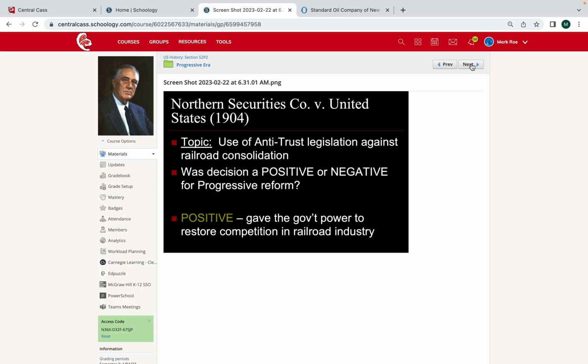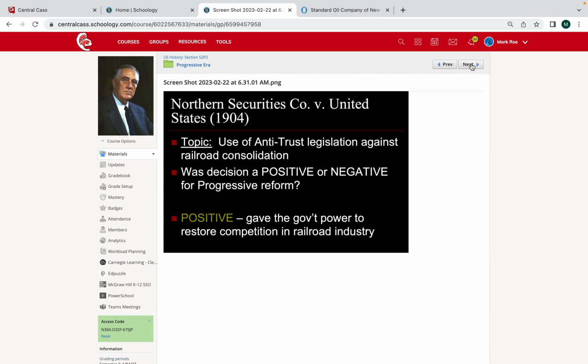And so when it came to the Sherman Antitrust Act, this is a case that's viewed ultimately as a win for the Sherman Antitrust Act being enforced. And this is viewed as a win for progressivism in the sense that we are now finally allowing, 15 years later since the passage of the Sherman Antitrust Act, the enforcement of said law. So Northern Securities Company versus the United States involves railroads, involves monopolies, and ultimately the question of, can we enforce the Sherman Antitrust Act to break up this Northern Securities Company?